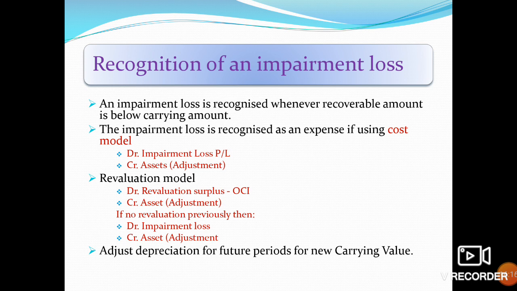Adjust depreciation for future periods for the new carrying value. Means if the carrying value is increased or reduced, depreciation will be calculated on the basis of the new carrying value.